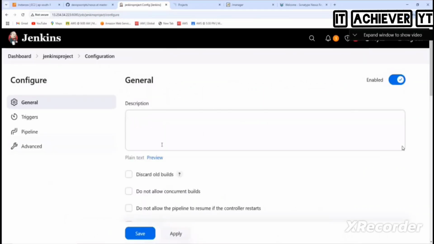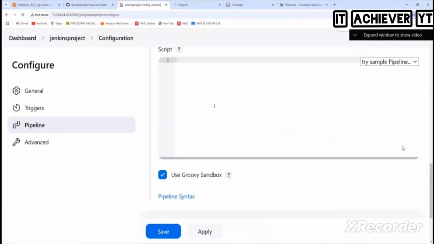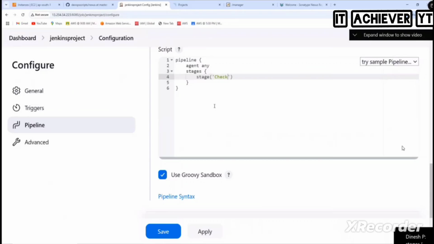So let's go and write. Tell me. Pipeline. Okay. Next, agent, any. Next, stages. Next, stage here, checkout. You can give any name or not. Checkout. And then steps. And then here, fantastic, git. And we give the URL.